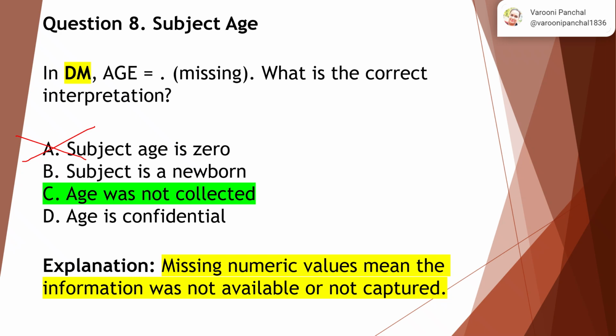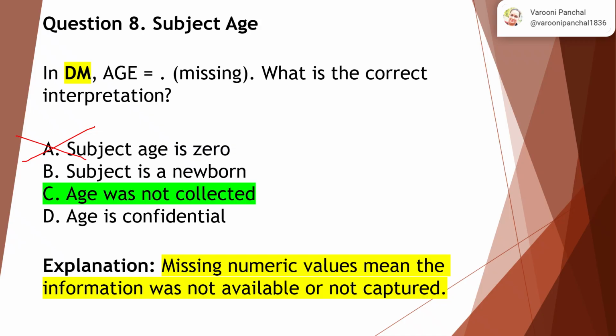I hope you'll have 6 months, 1 year, then a 10 months baby, or a 10 years boy or a 25 years girl. So age is a number. It cannot be 0, right? But yes, it can be missing, but it cannot be 0. That is not practically and theoretically possible in a clinical trial study.